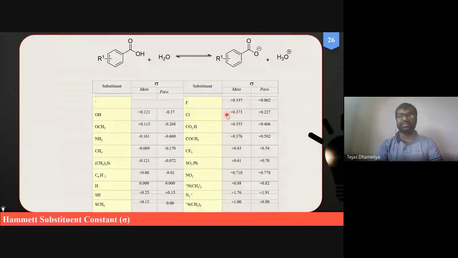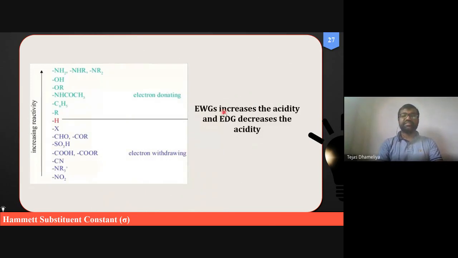The message was that nitro is a predominant group which has the highest dissociation constant, resulting in the highest value of sigma. Sigma is the Hammett substituent constant, and it depends upon the electronegative character and electron donating character of the substituents or functional groups. Here we can see the rates of reactions for electrophilic aromatic substitution, which might have been taught by Dr. Sureja in some of his classes.